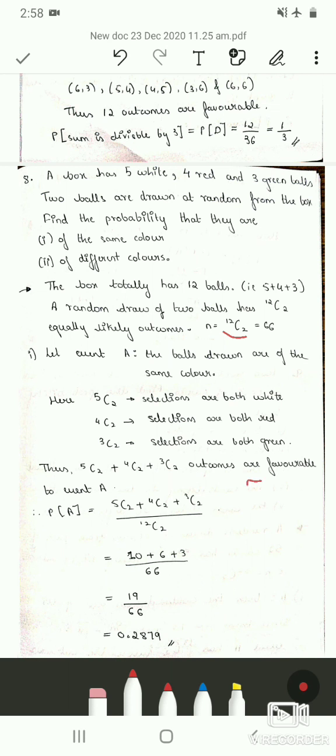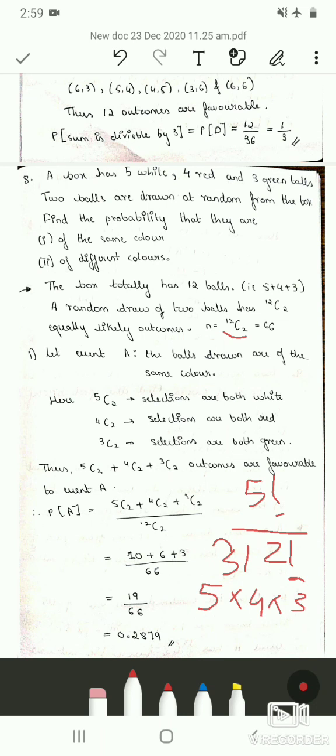So 5C2 is nothing but 5 factorial divided by 5 minus 2 factorial, which is 3 factorial, into 2 factorial. So 5 factorial we can write as 5 into 4 into 3 into 2 into 1, or 5 into 4 into 3 factorial divided by 3 factorial into 2 factorial.